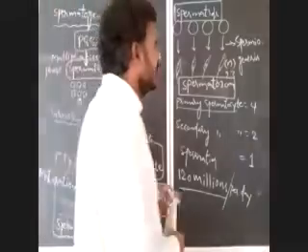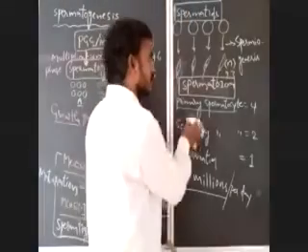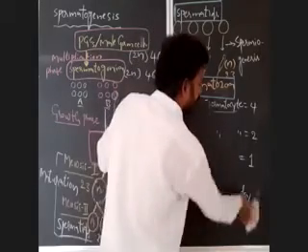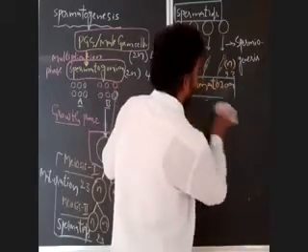What is spermiogenesis? Write down the definition for spermiogenesis.